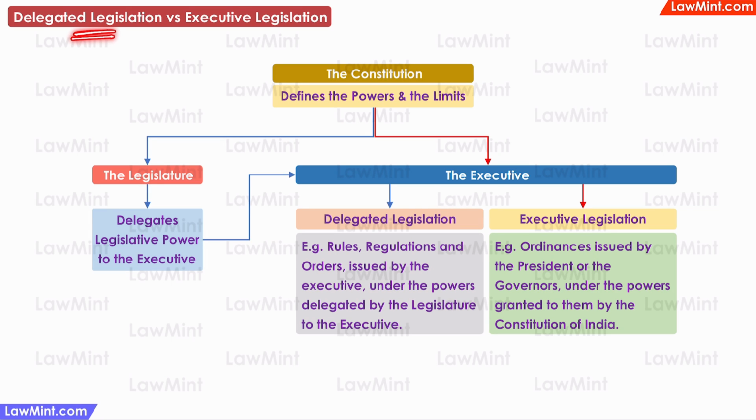What is the difference between delegated legislation and executive legislation? Now, both of these refer to legislation made by the executive. The key difference is regarding where the power to make these legislations is coming from.